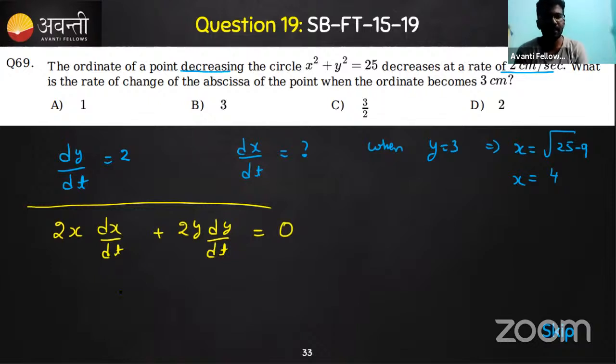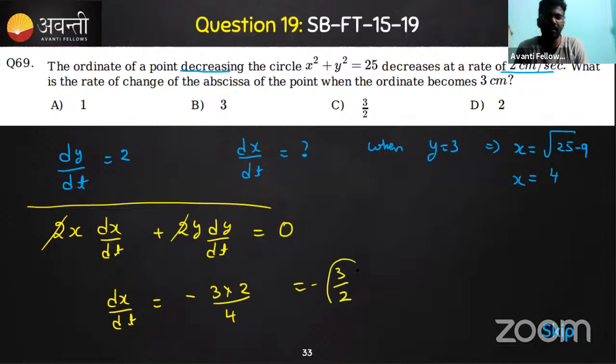So just keep that in mind. Okay, so now we got an answer here. This 2 you can cancel out. X how much, y how much? Just find what is dx by dt. So dx by dt is given by how much? So y, what is y? Y is 3 at a rate 2 and x is 4. So minus 3 by 2 you'll get. Okay, so minus 3 by 2 is the differentiation.